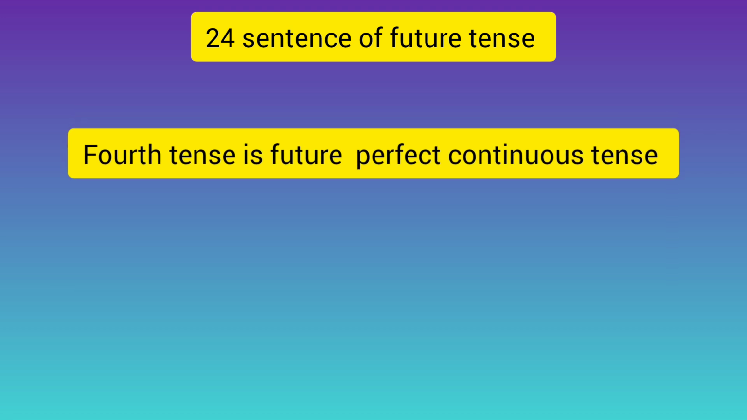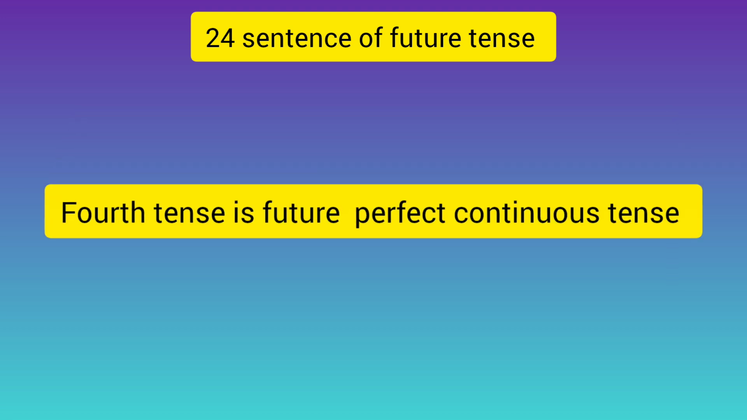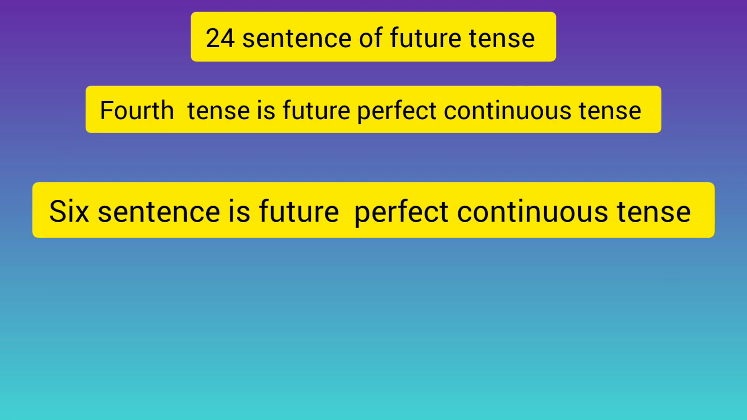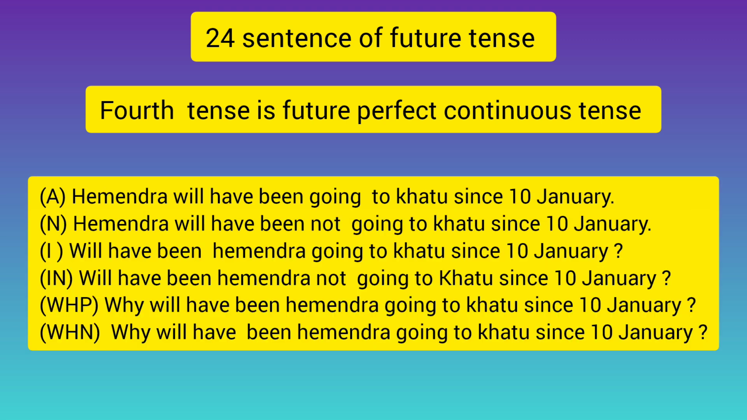Fourth tense is future perfect continuous tense. 6 sentences of future perfect continuous tense. First sentence is affirmative sentence. Hemender will have been going to Khatu since 10 January. Second sentence is negative sentence. Hemender will have been not going to Khatu since 10 January. Third sentence is interrogative sentence. Will have been Hemender going to Khatu since 10 January?